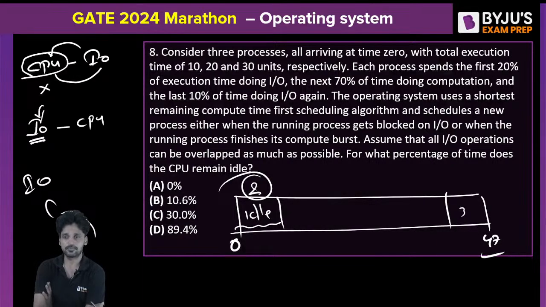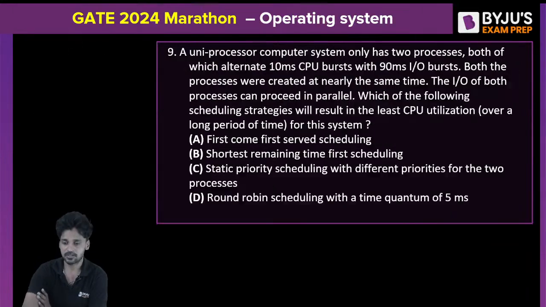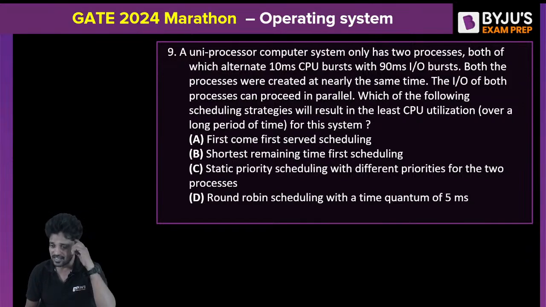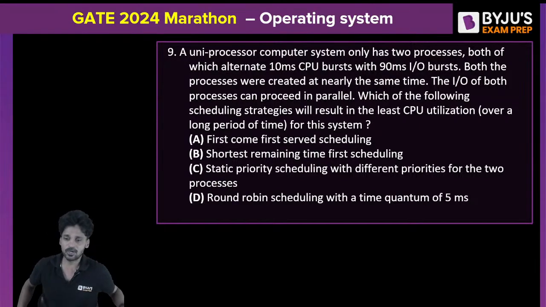A uniprocessor computer system has only two processes, both of which alternate 10 millisecond CPU bursts with 90 millisecond IO bursts. Both the processes are created nearly at the same time. The IO of both processes can proceed in parallel. Which of the following scheduling strategies will result in the least CPU utilization over